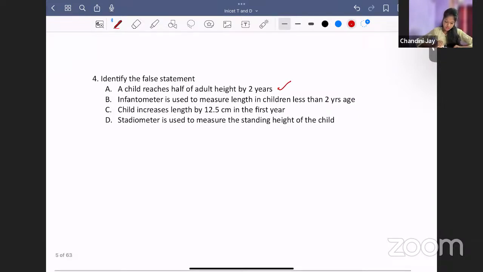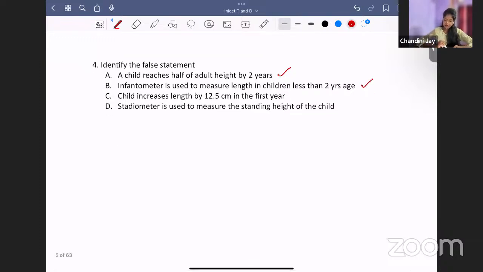Infantometer is used to measure length in children less than 2 years. Yes, infantometer is used for measuring length in less than 2 years. Child increases length by 12.5 centimeters in the first year. No, that is the wrong statement. Last option, stadiometer is used to measure the standing height of the child. Yes, so this is right.